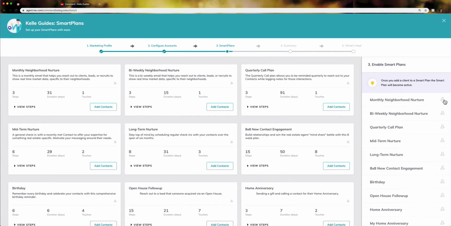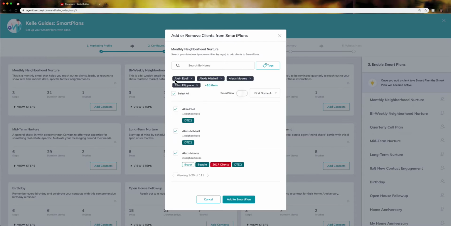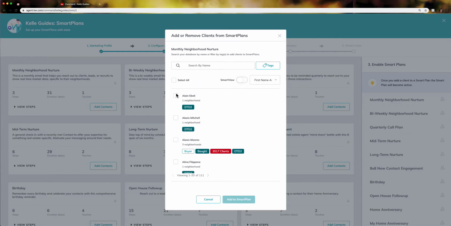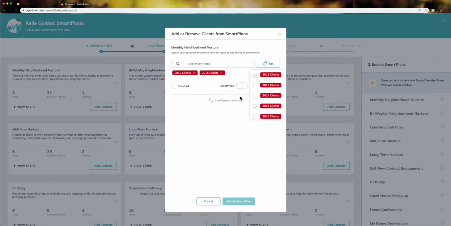Okay, so I could actually come in here, click this little person that's over here, and I could add anybody that has a neighborhood by their name. I could actually select them all and add them to the Smart Plan. I can also come up here and add people by tags. Okay, and then I could add them to a Smart Plan. So you shouldn't get an error like that, but they are already on a Smart Plan, but literally you can do it by tags.